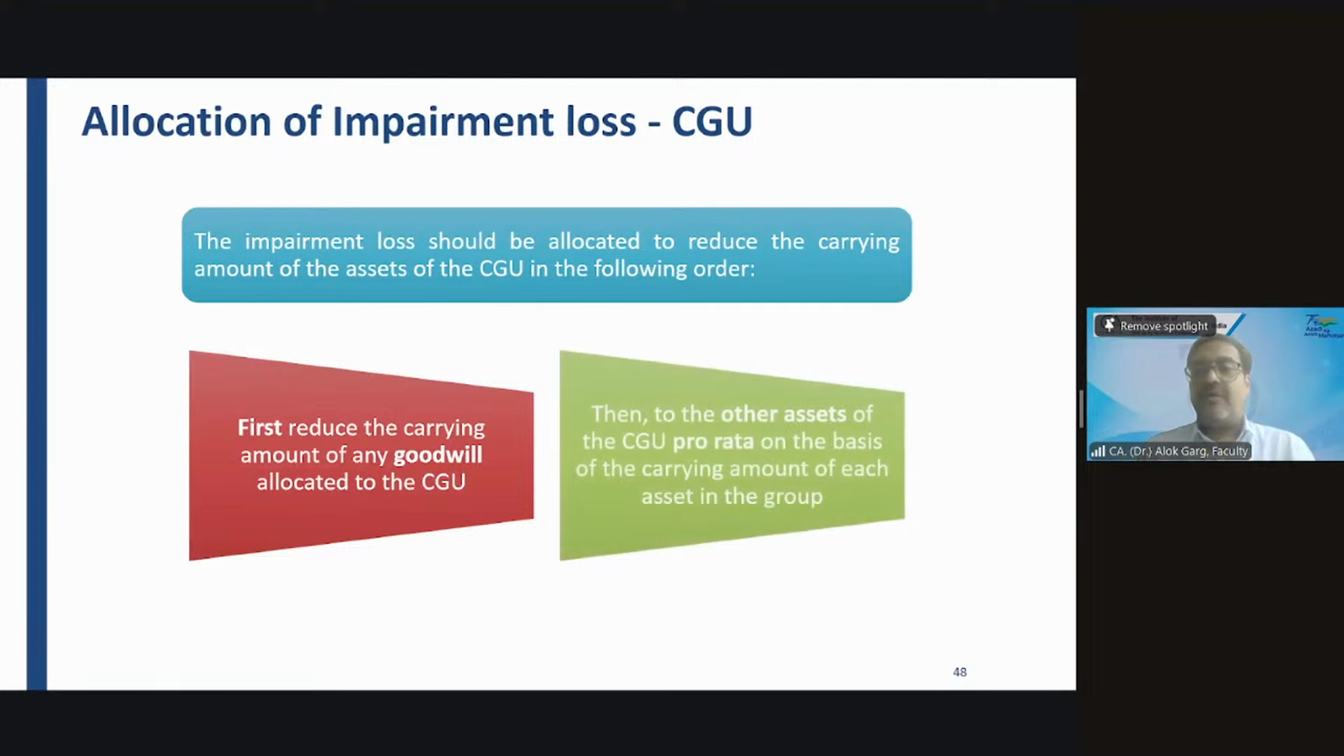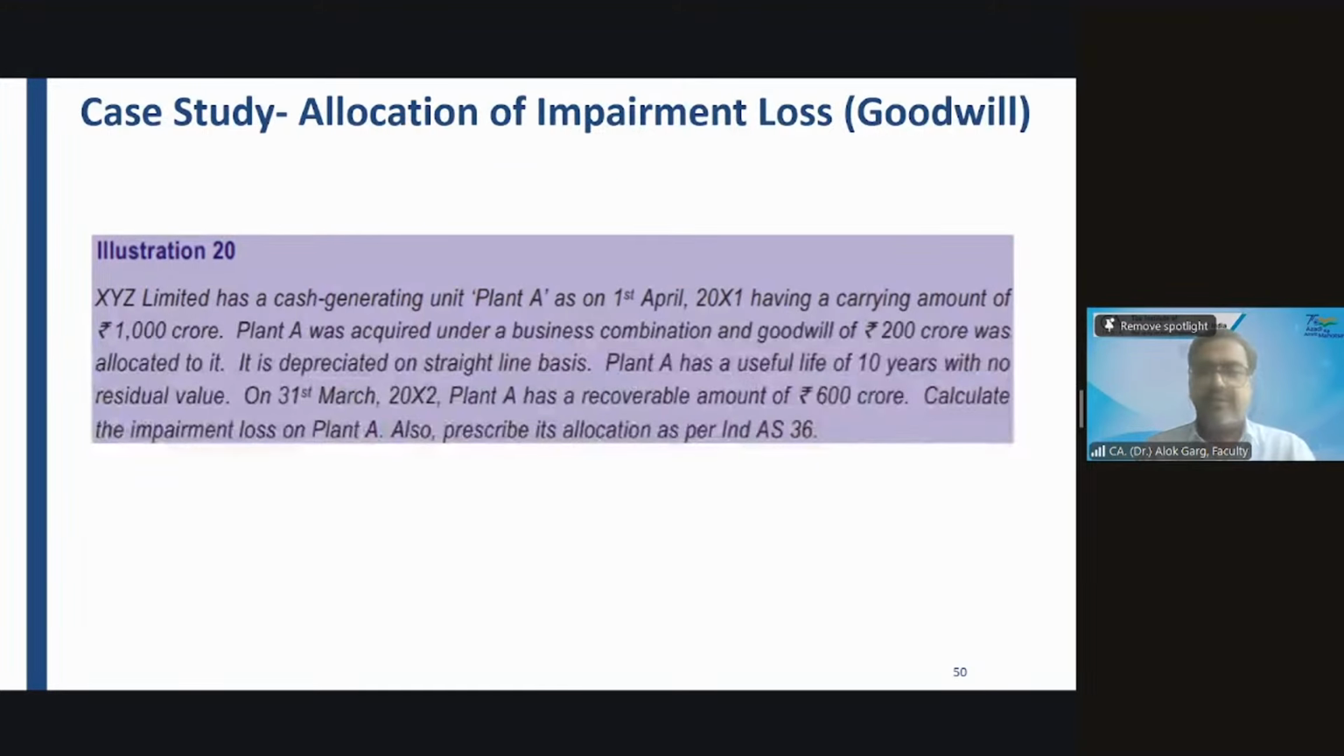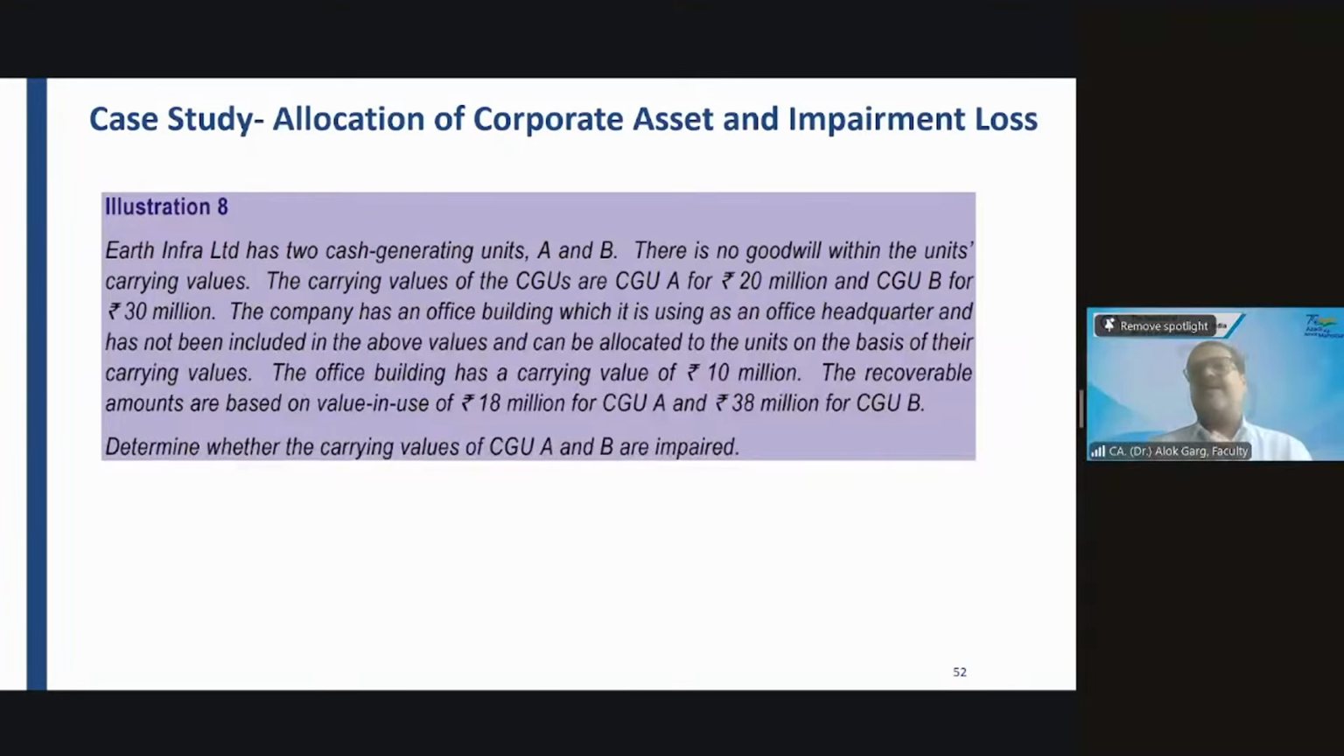Allocation of impairment loss on the corporate asset. Let me discuss it with the help of a question, illustration number 8. So we will discuss this corporate asset allocation with the help of illustration number 8. Shall we solve this illustration? Yes, sir. Okay.